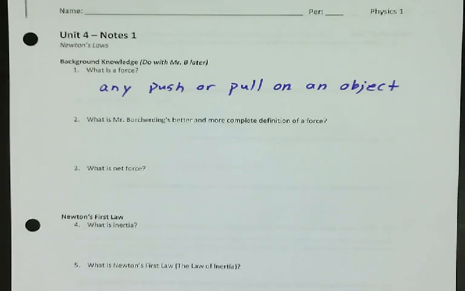For example, you could push a couch with your hands, but gravity could pull the couch down a hill. You could pull your friend by their arm, but you could also pull your friend with a tug-of-war rope. The ground pushes up on you to keep you from falling through the floor. So there are lots of examples of things that are pushes or pulls.